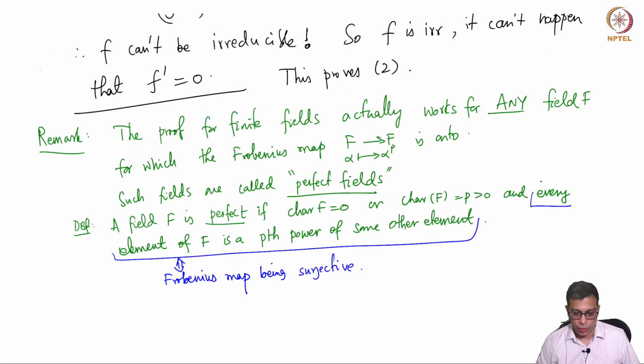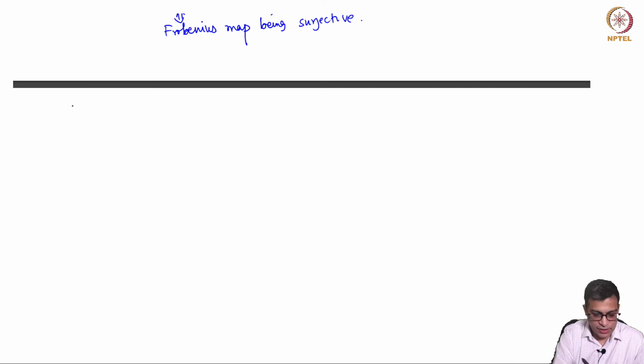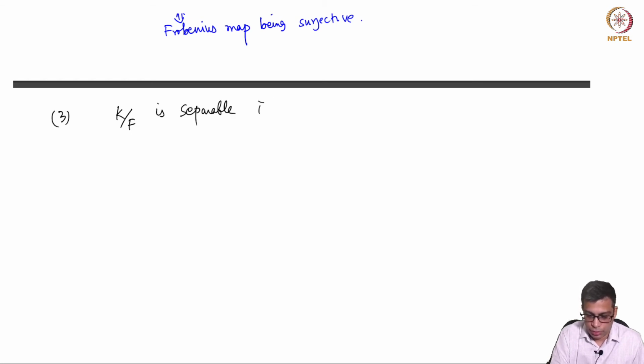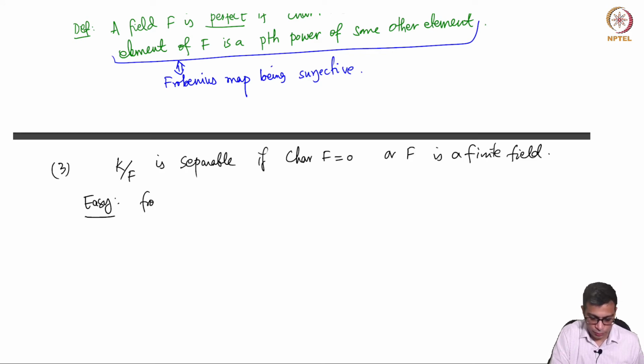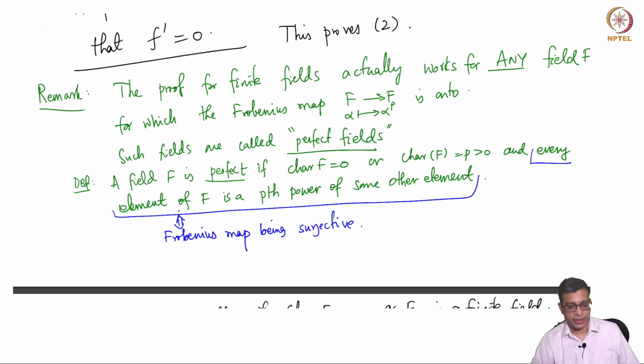And the final statement is: K over F is separable if the characteristic of F is 0 or F is a finite field. In fact, now I can simply say F is perfect, but this is easy from 2.